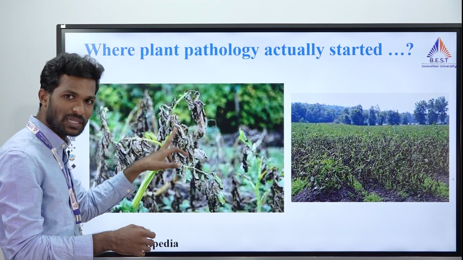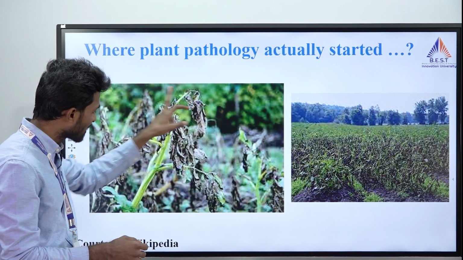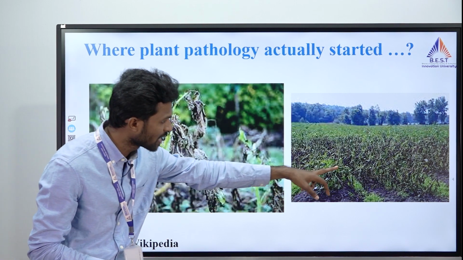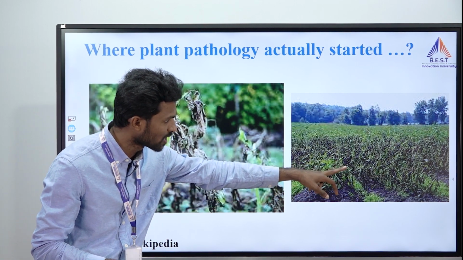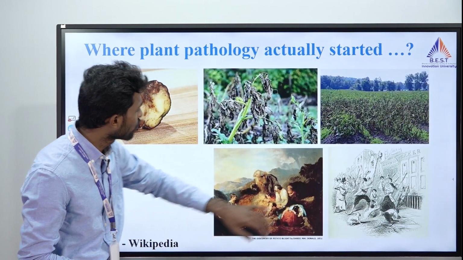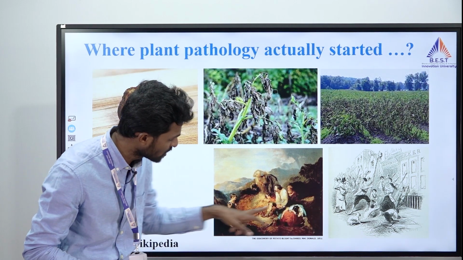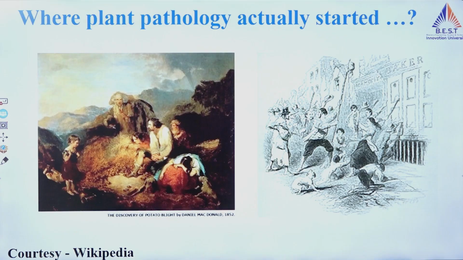If you see the field symptoms, initially water-soaked lesions appear on the leaves, and later the entire plant looks like it is wilting. We can clearly see this in the same picture in field conditions. Almost 80 to 90% of the crop is destroyed here. If you see these two pictures clearly, this picture was actually taken in 1845. There is a small story behind this that I will tell you.